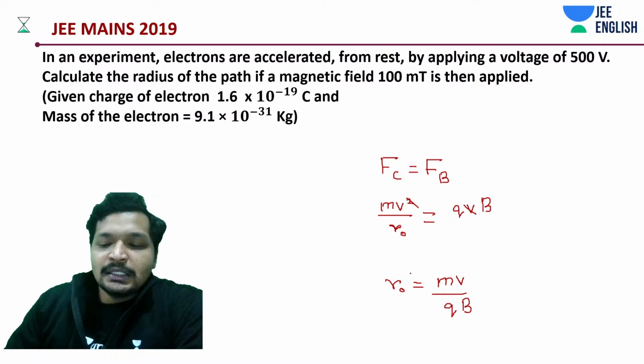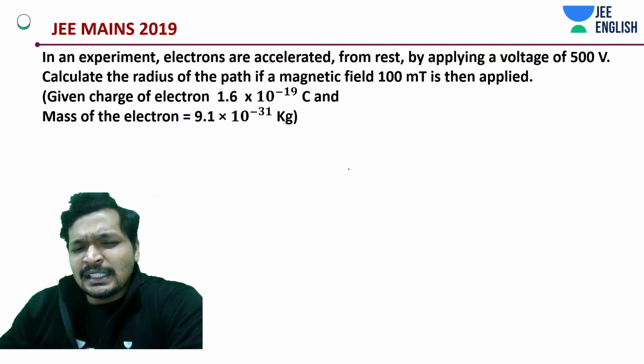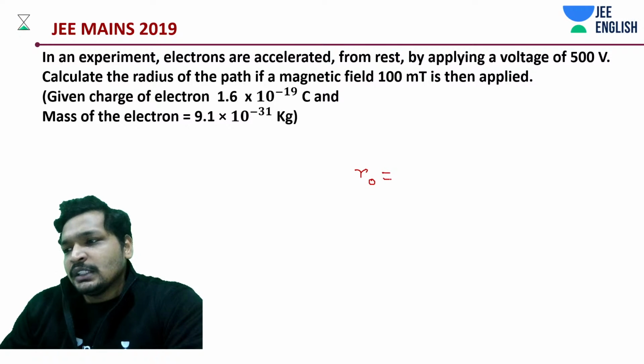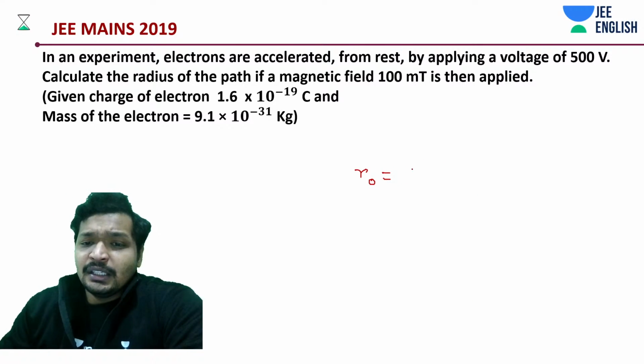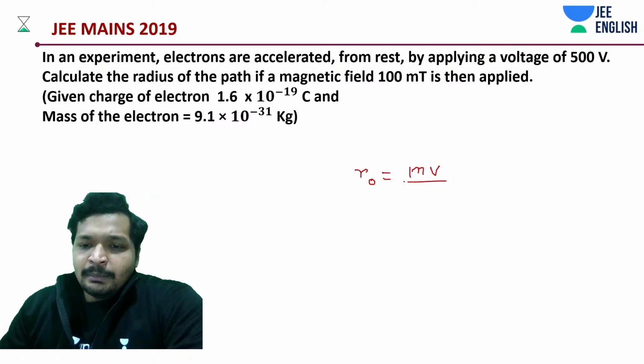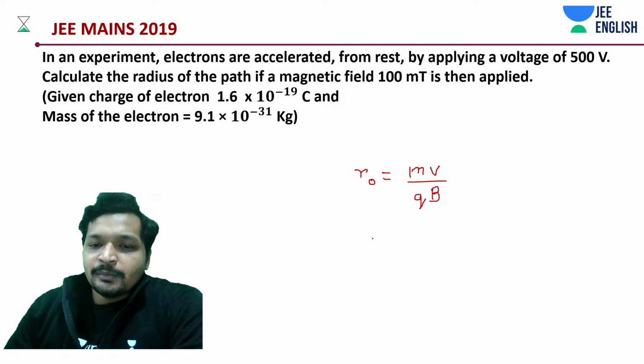Easy, so far everything's easy. It's actually a very easy question if you think about it that way. m into v divided by q and B. This is an expression that, if you solve enough problems, you will have started remembering.